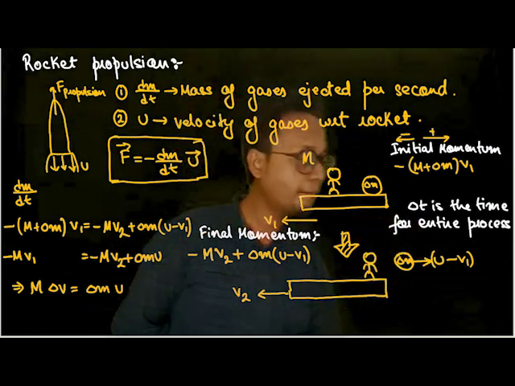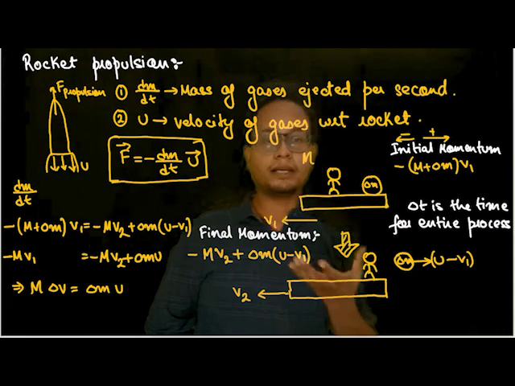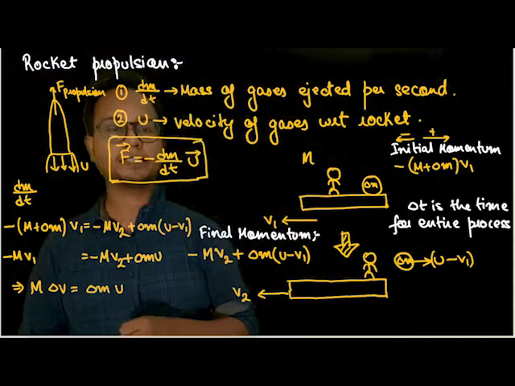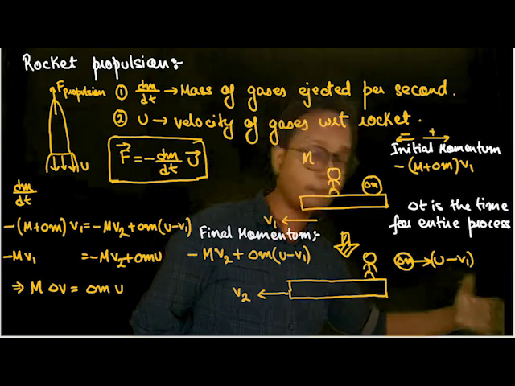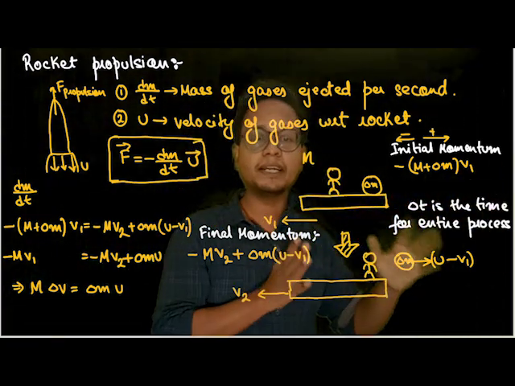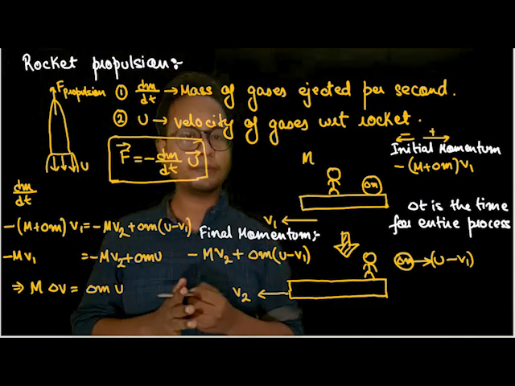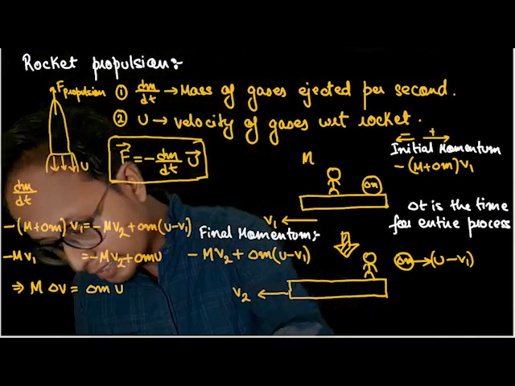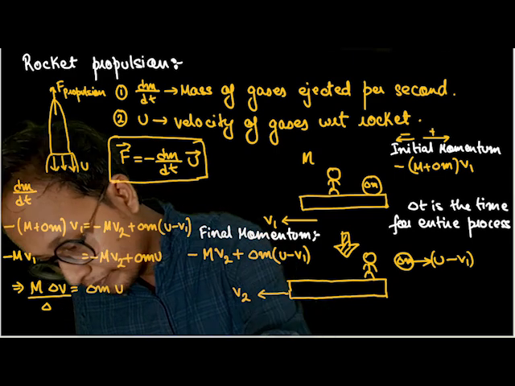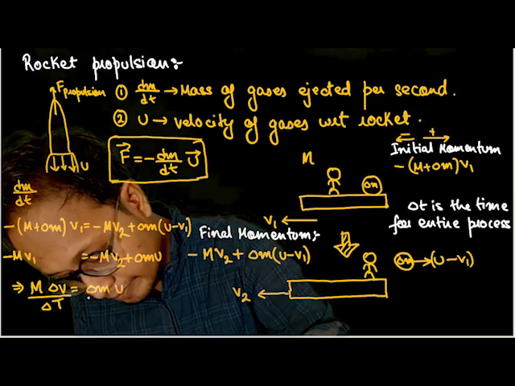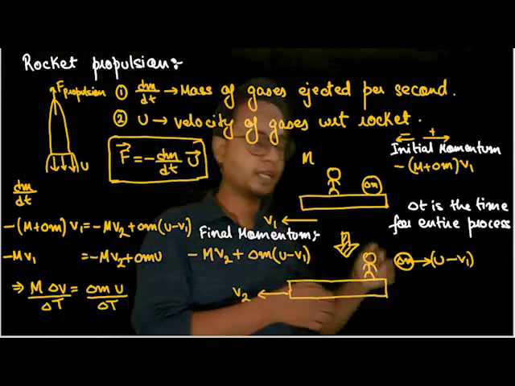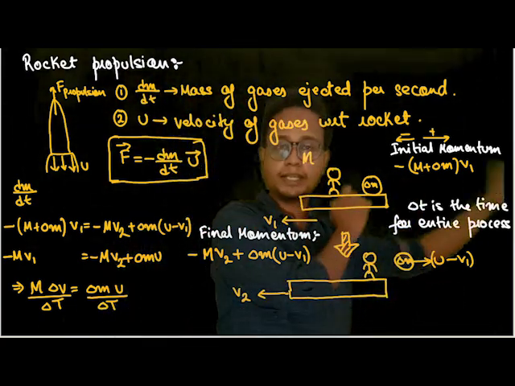Understood? So each time I'm picking up a stone and throwing it, the entire system increases its velocity in the opposite direction. Now suppose I make this step automatic. Automatic means every 2 seconds I'm throwing a stone with 10 meters per second. What will happen? This entire system will be a continuous process. So what happens if I divide by delta t out here? That means I'm continuously picking up a stone and throwing it at 10 meters per second.